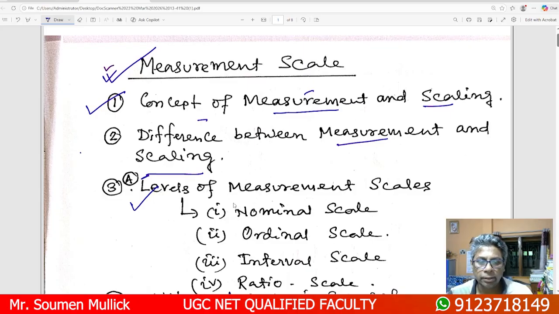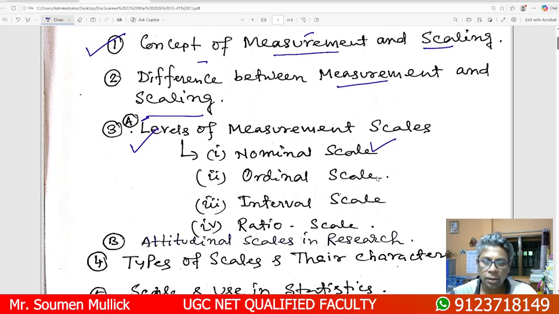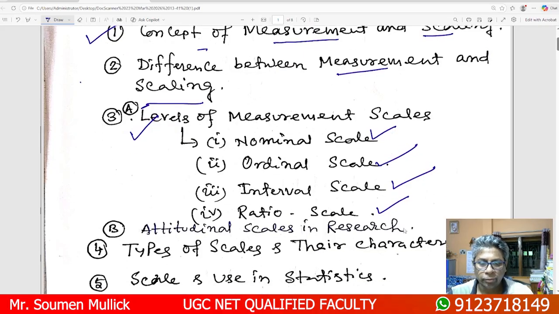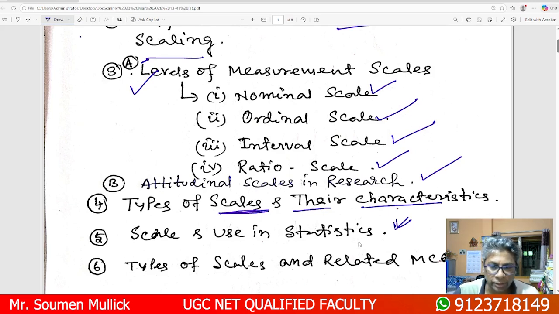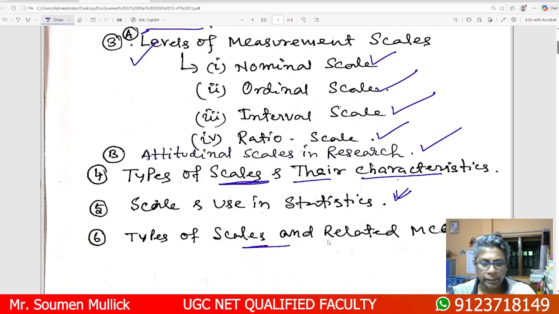Third, we will study the levels of measurement scale: the nominal scale, ordinal scale, interval scale, and ratio scale. And the next important area to understand is the attitudinal scale. Then we will study the comparison between types of scale and their characteristics. Scale is used in statistics. It is very important. This scale is used in statistics. And finally, we will study the related MCQs on types of scale.